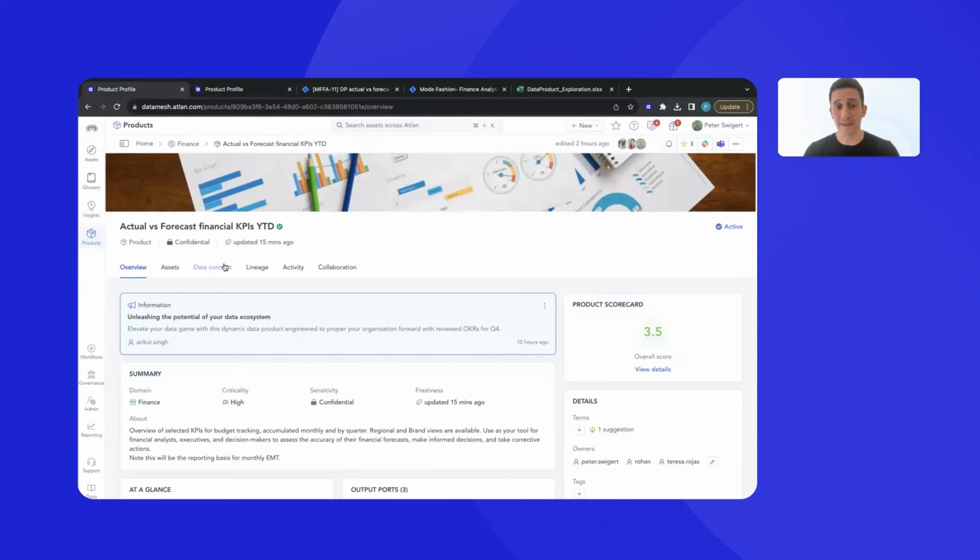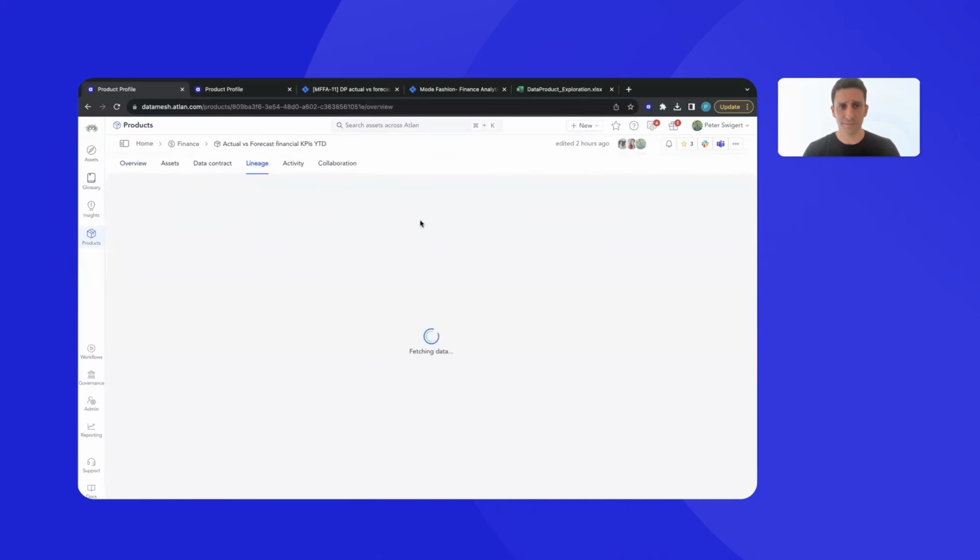We might want to go ahead and make these changes, but before we do so, we've heard from so many of our customers that there's a huge gap between data producers and consumers. Oftentimes, the producers have absolutely no idea who's consuming their data and how. So if I'm a data engineer, maybe I'm just going to go check the lineage and see who's going to be impacted downstream by any changes I make here.